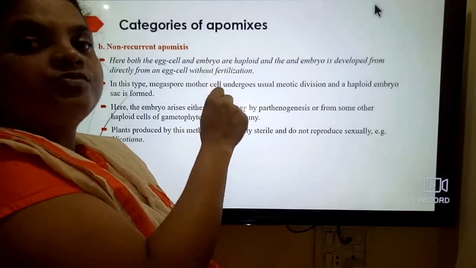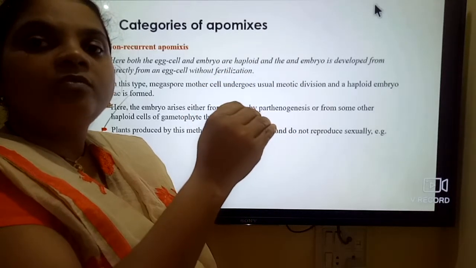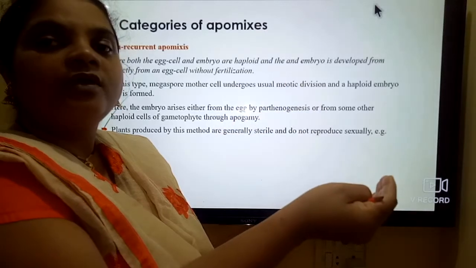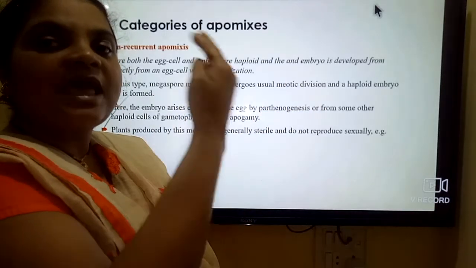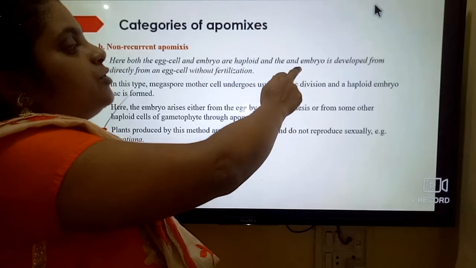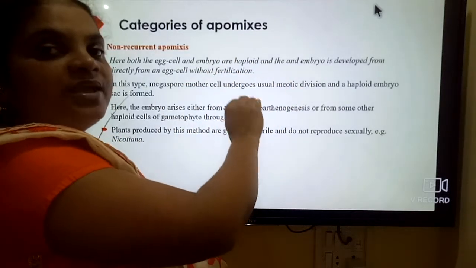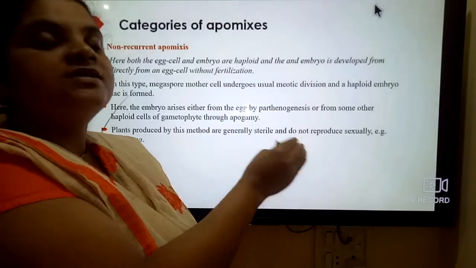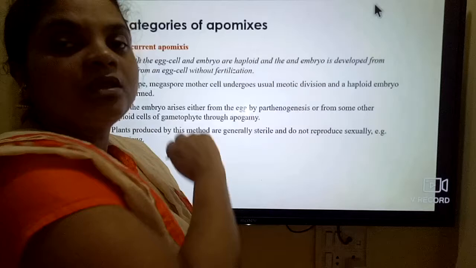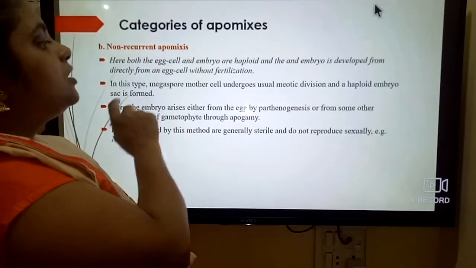Generally, we observe that the embryo is formed from the zygote. The zygote is formed by the fusion of the male gamete with the egg cell. In this case, this step is absent. The egg cell directly produces the embryo without fertilization, so the fusion of the male gamete with the egg cell is absent. The egg cell directly forms the embryo. That is called non-recurrent apomixis.